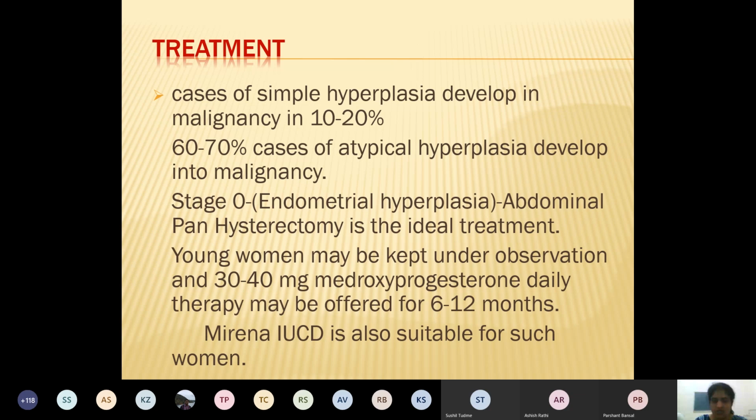Mirena IUCD, which contains progesterone, you know very well, is a copper-T-like device, it releases progesterone regularly, that will counteract the action of unopposed estrogen on the endometrium, and that will help to decrease the endometrial hyperplasia and help in the treatment of stage 0, that is only endometrial hyperplasia. So that can be a treatment. In a young patient, you may not advise hysterectomy directly.